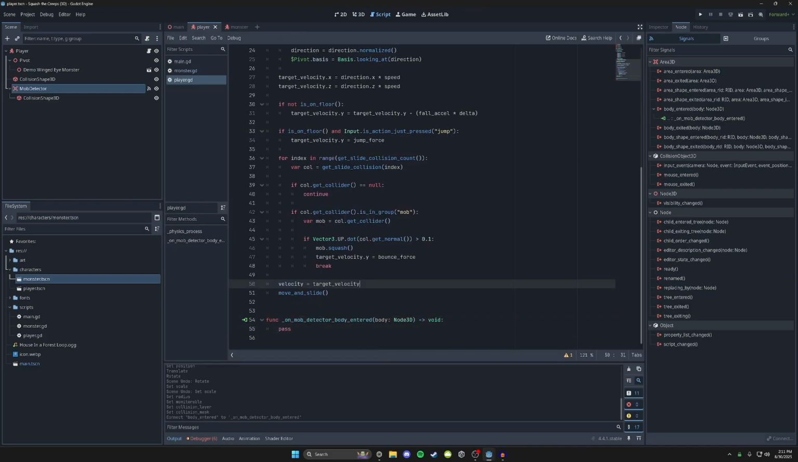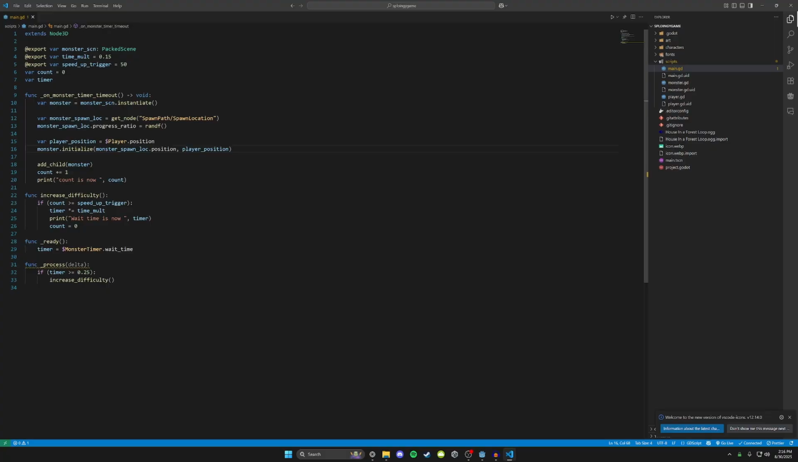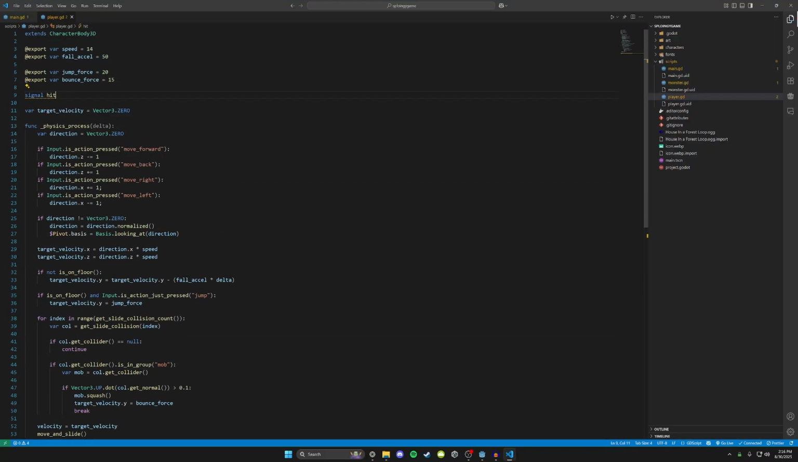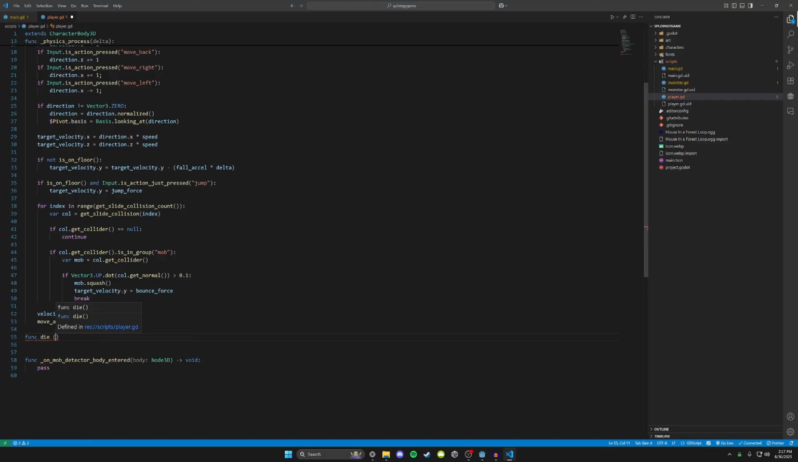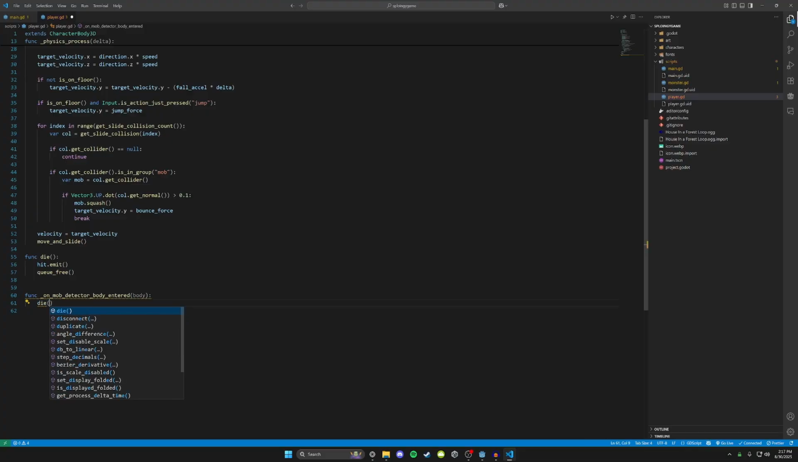Okay, I'm kind of curious, can I connect this to Visual Studio? I don't like this. Okay, so if we are in our, where are we going? Okay, so we need to add a signal. So signal hit, and then we're gonna do a func die, hit dot emit, and then queue_free, and then in here we just call that die function.